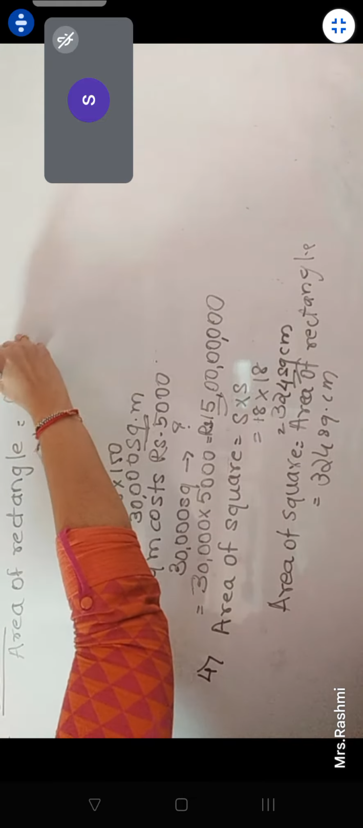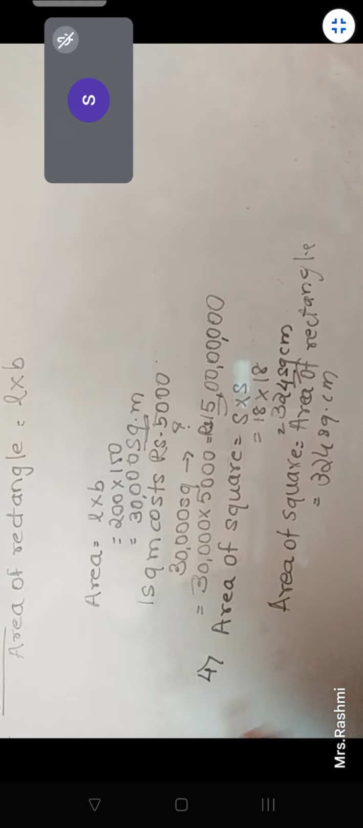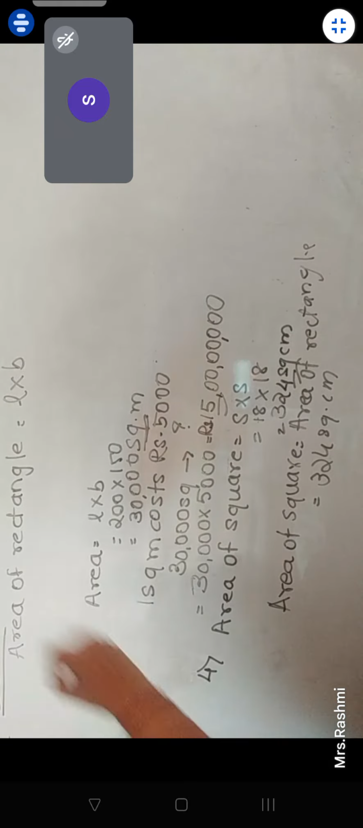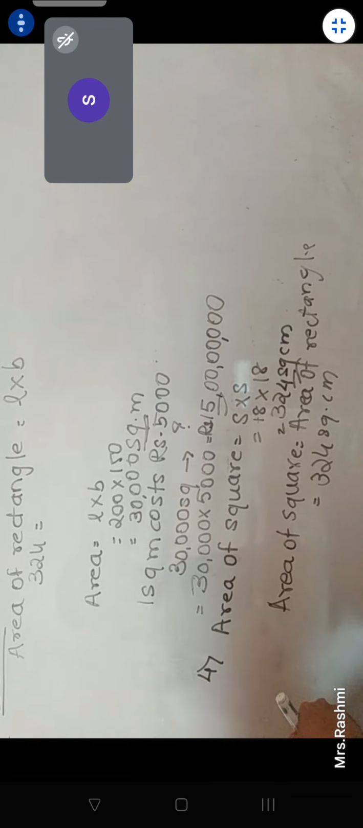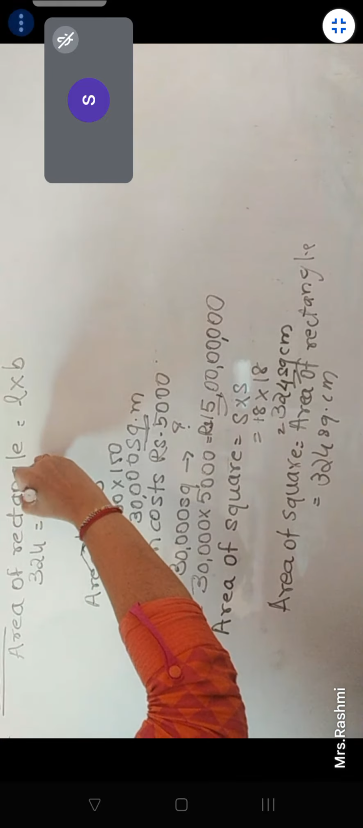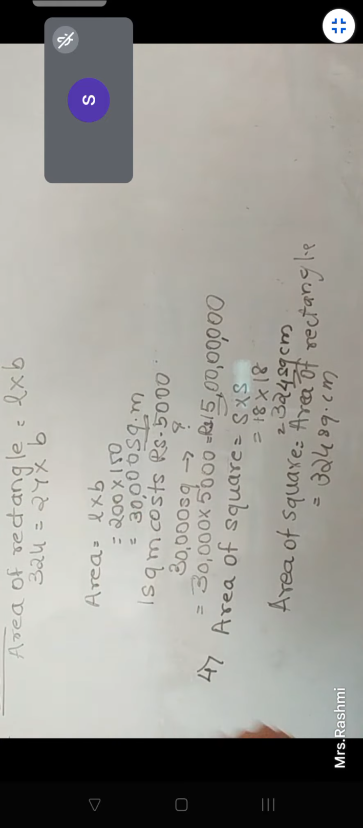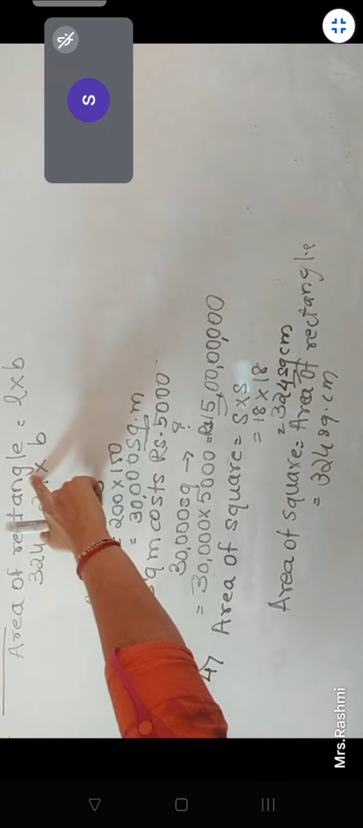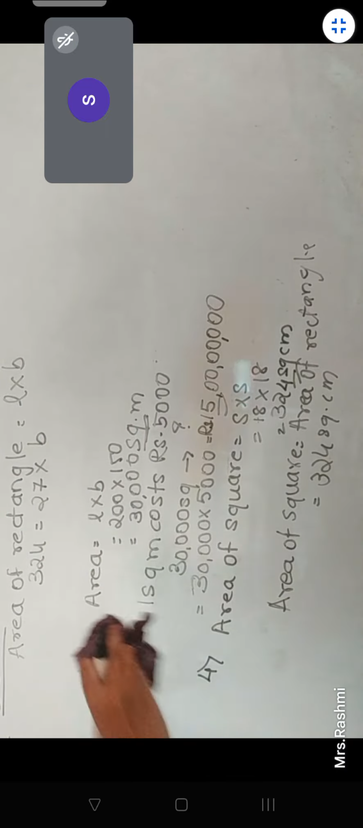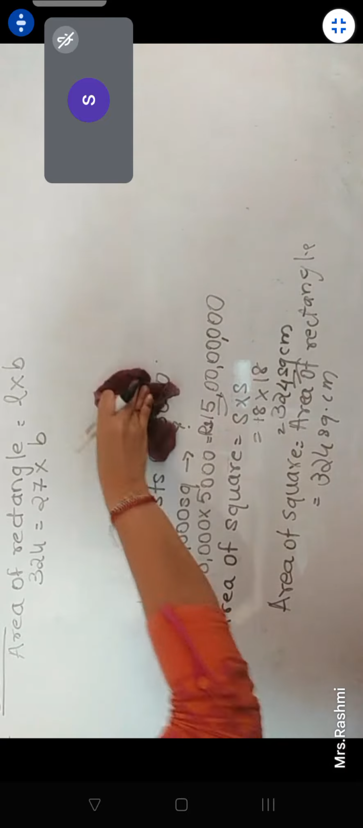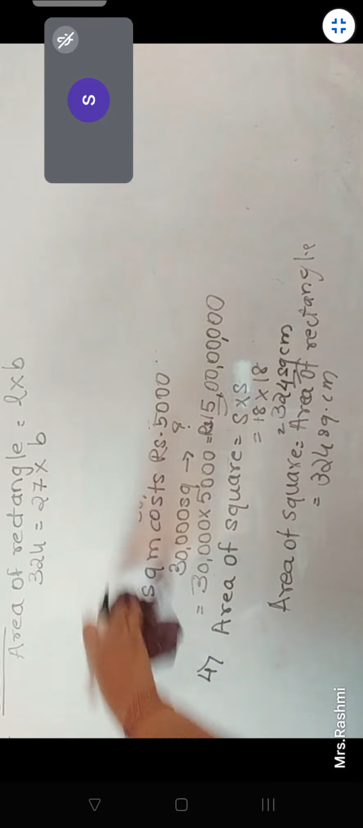Area is equal to L into breadth, and we have the area as 324 square centimeters. The breadth is what? Length is given as 27. So 324 divided by 27 is equal to 12 centimeters.